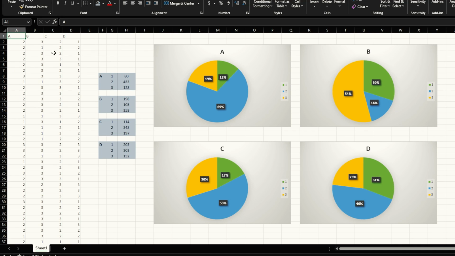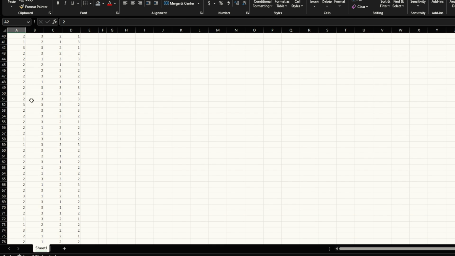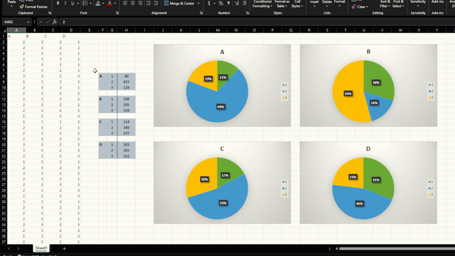All right, so here's my Excel spreadsheet. I got my columns, A, B, C, D, and then I went through every single comment and wrote down what they voted, 1, 2, or 3. If I just keep scrolling down, it goes all the way down to 662. So 661 people voted, and I went through and wrote it all down. I got pretty fast at it by the end, and then I wrote a little COUNTIF function here to total it all up. And then I made some little automatically generated pie charts here, and then let's get into the meat and potatoes